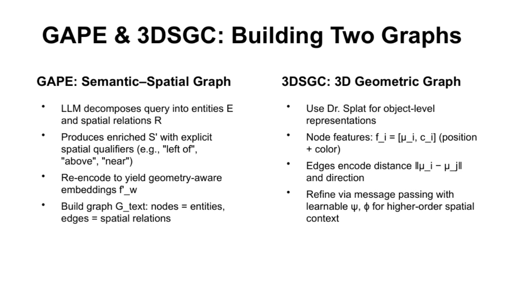On the other side, 3DSGC operates in the 3D domain, using the pre-trained Dr. Splat model to extract object-level features. Each node contains positional and color information, while edges encode distance and direction between objects. This graph is further refined through a message passing mechanism with learnable functions, enabling the embeddings to incorporate higher order spatial context beyond just pairwise relationships. Together, these two modules create structured graphs, one from the language perspective and one from the 3D geometric perspective, that can be directly aligned for deeper spatial understanding and reasoning. This dual graph approach is key to bridging textual queries and 3D scenes effectively.